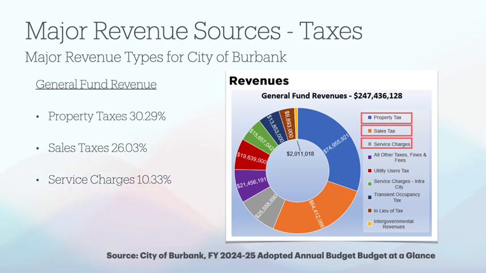Property taxes, based off of the calculation of these numbers, account for 30.29% of the revenues in the general fund, followed closely by sales tax revenues, which comprise 26.03% of their general fund revenues, and lastly, the third largest category is the city's service charges, which accounts for 10.33% of their general fund revenues.